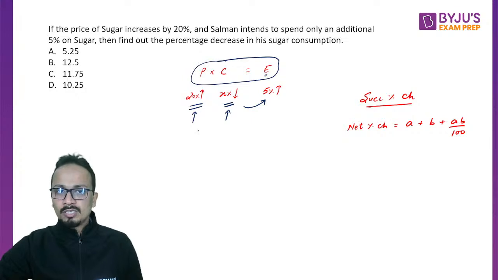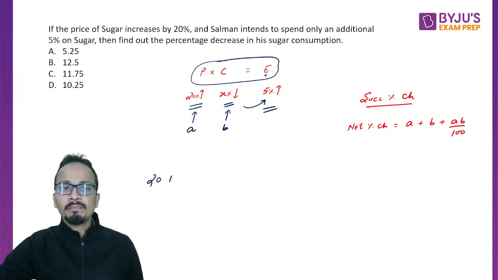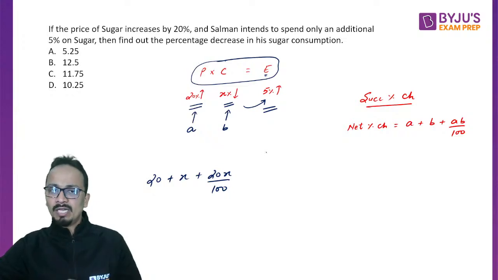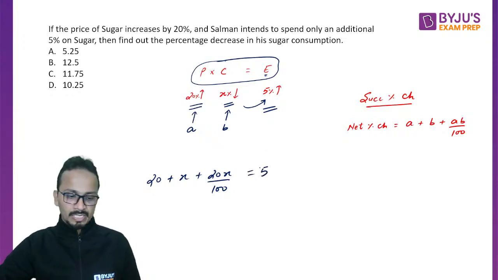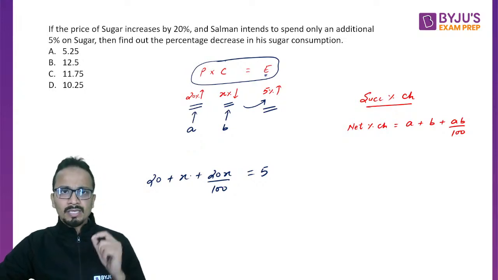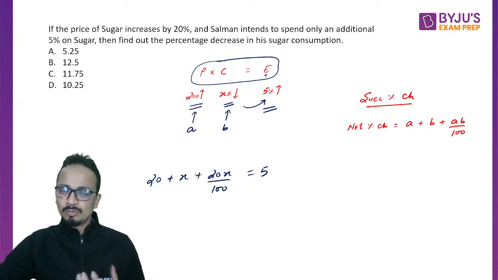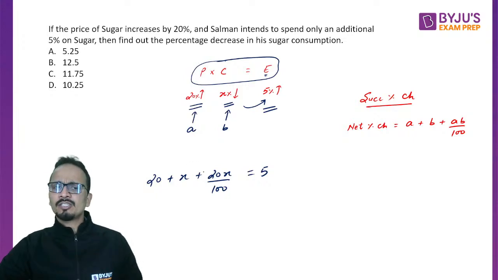Okay, so this will become A and this will become B in the formula, and 5 will become the net percentage change. So I can say that 20 plus X plus 20X upon 100. I have just substituted the values of 20 and X in the formula, and the resultant should be equal to 5. Now, one thing I would like to say is, here in the formula, I have considered X as positive. Okay. Now, if the value of X comes out to be a negative number, it will automatically be a decrease. Okay. So the sign will be taken care of by this formula only.